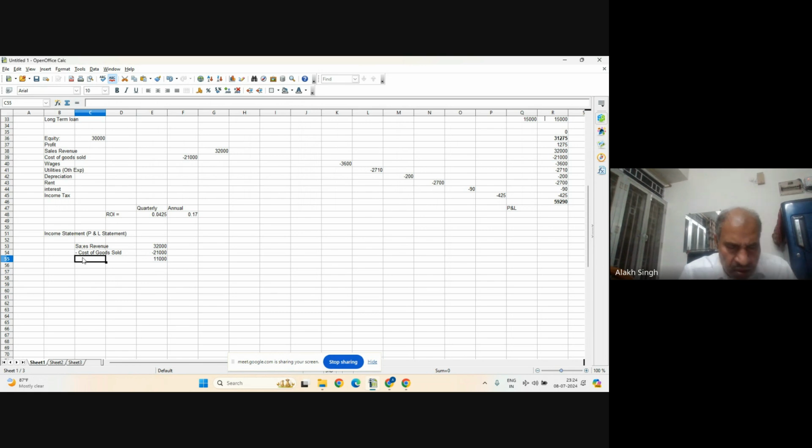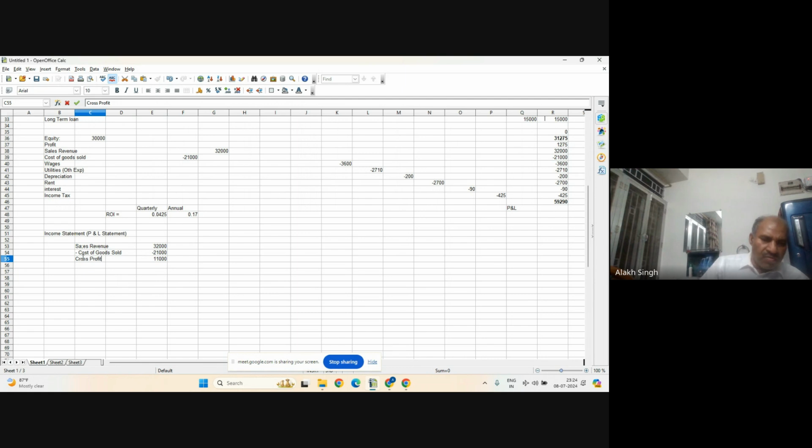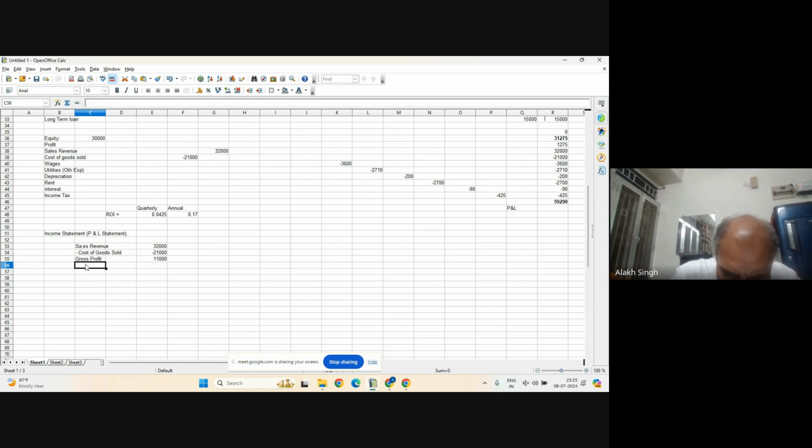This one is called gross profit. You can write a different name as well, but it is gross profit. This is the first item. Then you deduct the operating expenses. These wages are operating expenses we are paying. So minus, let me write wages only, and I will put minus here. So wages are minus 3,600.